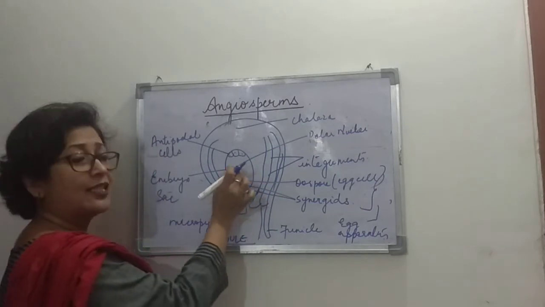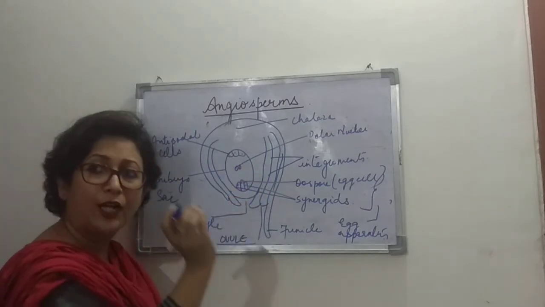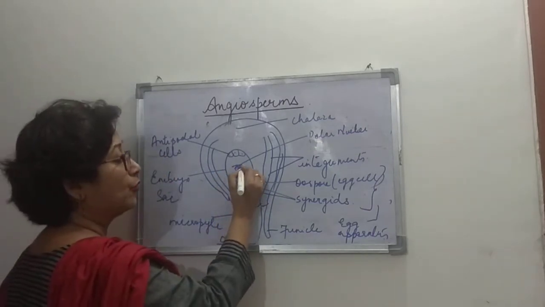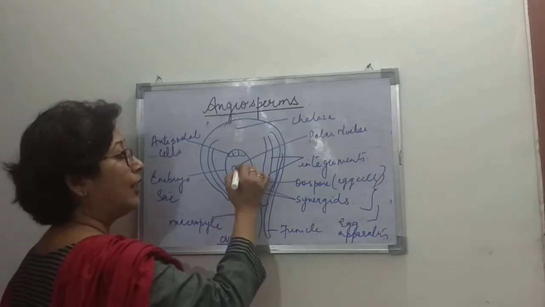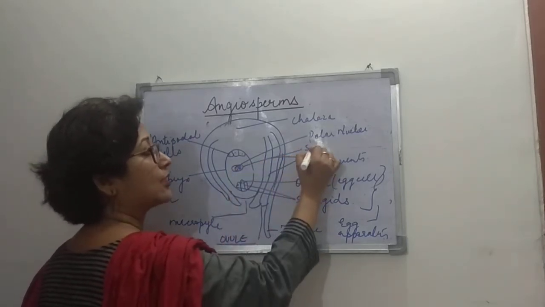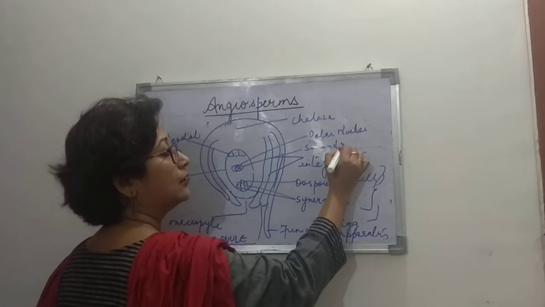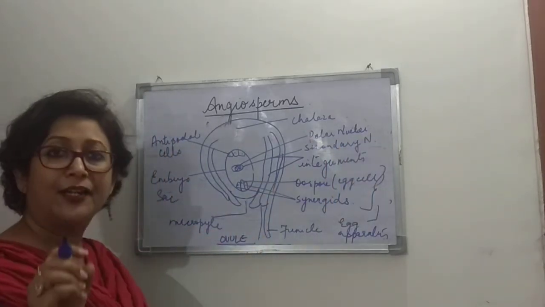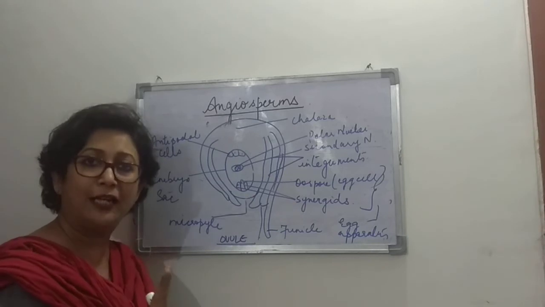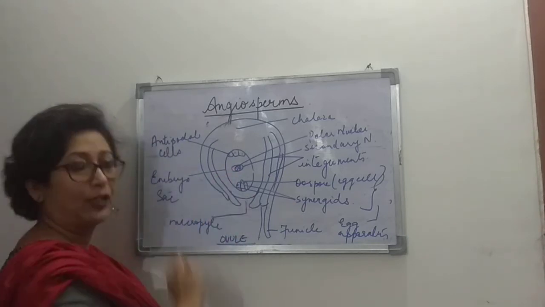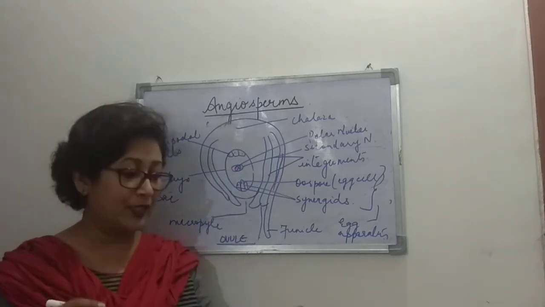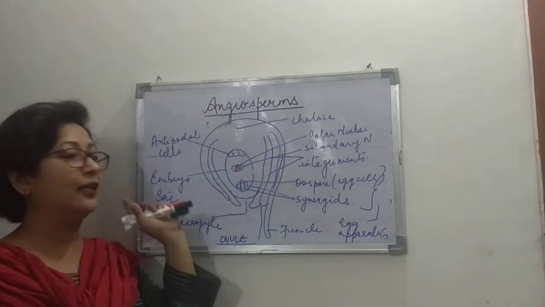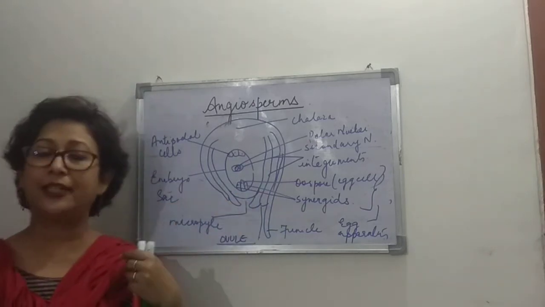These are present in the central part, right? These polar nuclei fuse to form a secondary nucleus. So the secondary nucleus is made up of two elements, that is, the two polar nuclei, right? Now what happens is the pollen tube enters and fertilization takes place.